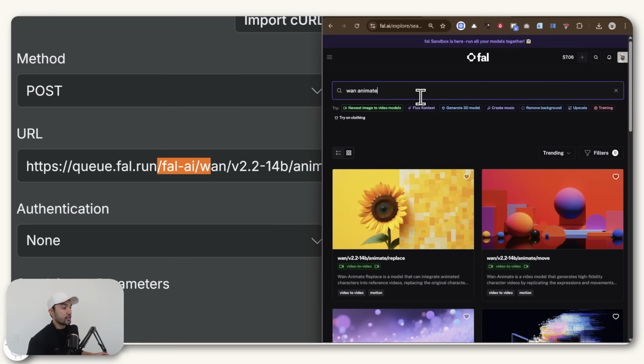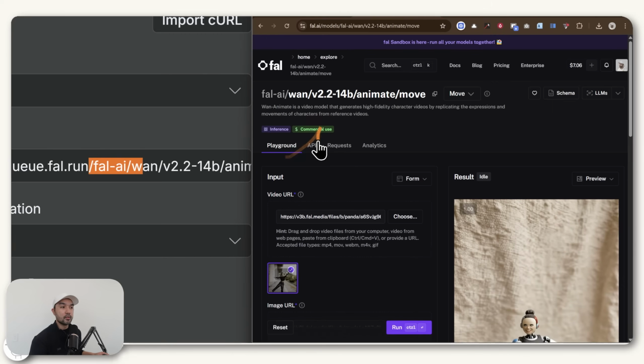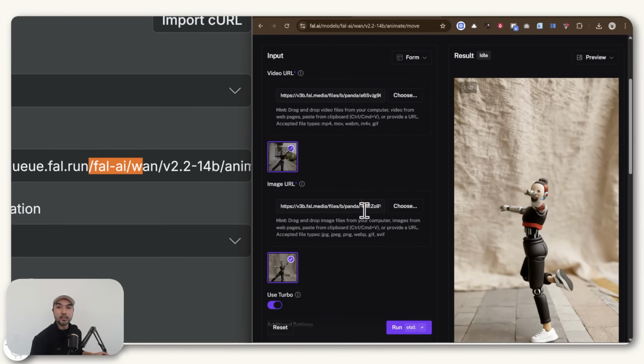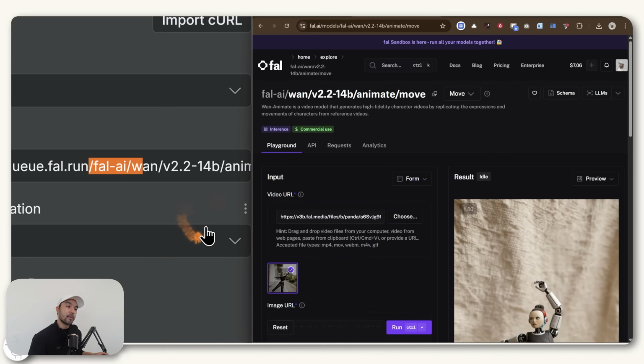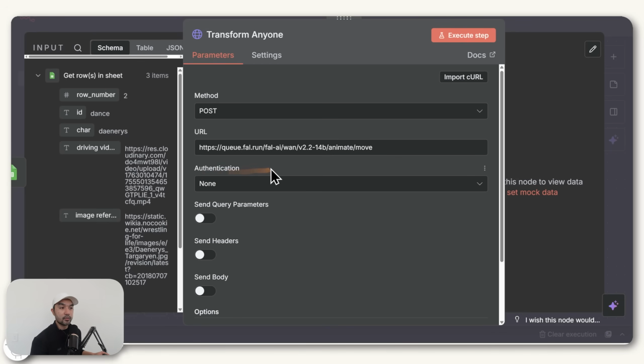So here, if we search for the Wan Animate model, you'll find this Wan Animate Replace and Move model, which we'll be using for this tutorial. And I'll show the difference of these in part 2. But for now, if you click on this Move model, you'll see that here in the playground, you can actually use this model directly. But to use it in an automation like n8n, you just need to understand and read through this API section, which we've already done. And so this is the URL we need to post our request to.